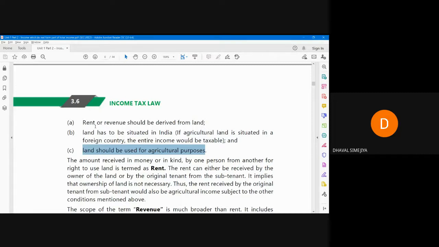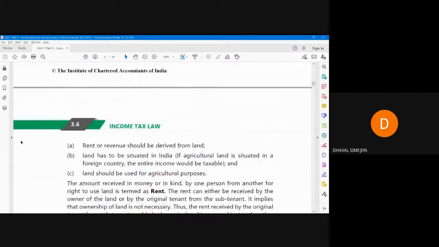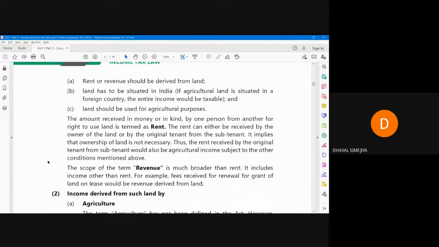So three conditions must be satisfied. First one, rent or revenue should be derived from land. That land has to be situated in India. If outside India, it is taxable. And land should be used for agricultural purpose. It must be used for agricultural purposes.